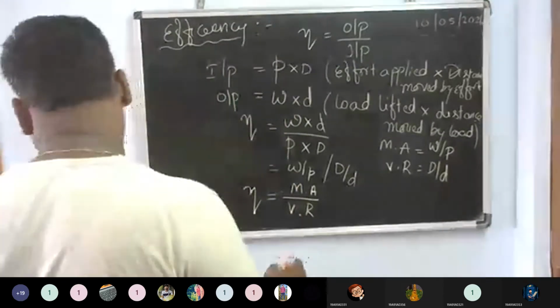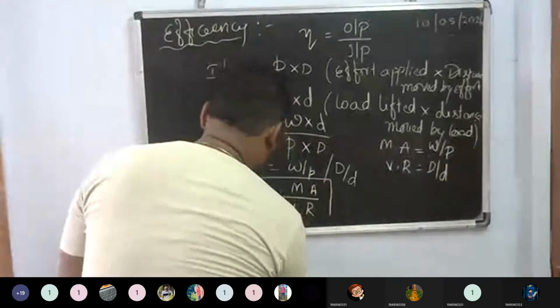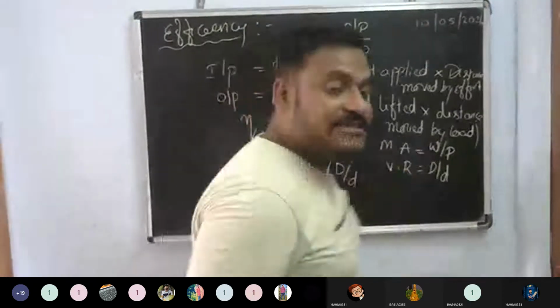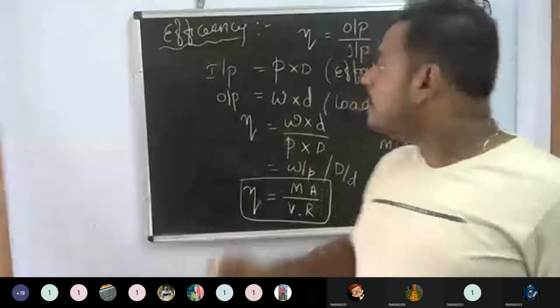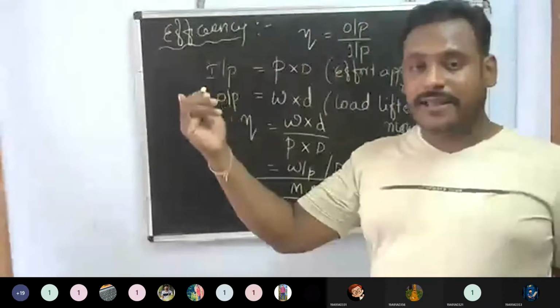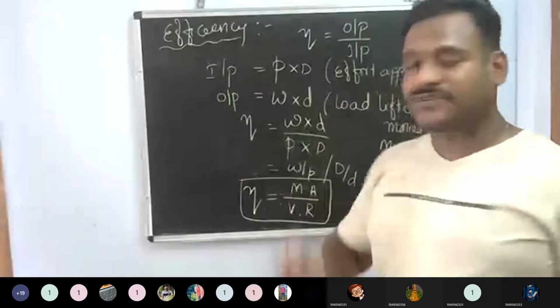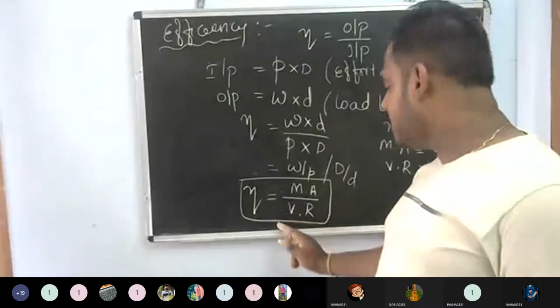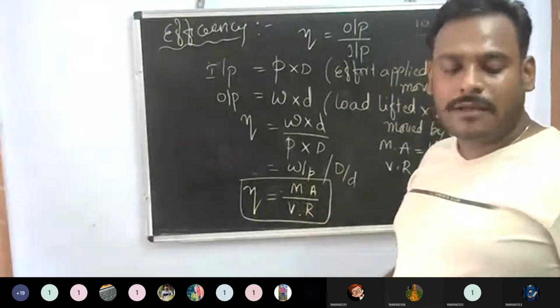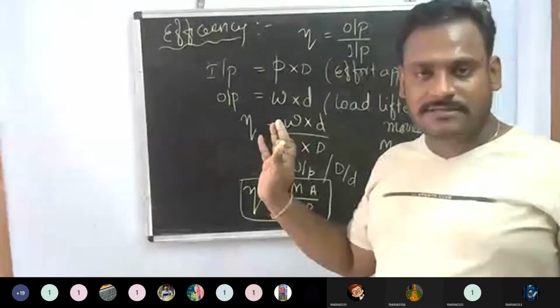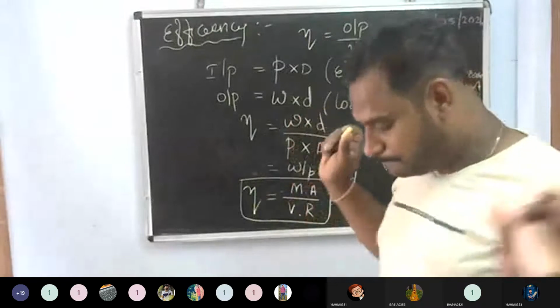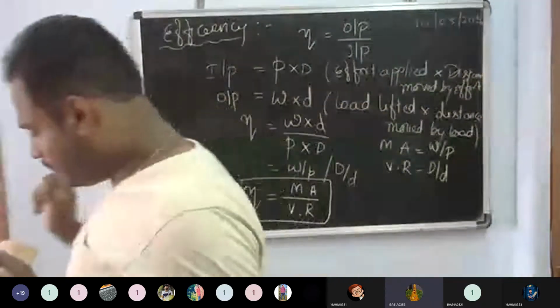This is a relation among these three: mechanical advantage, velocity ratio, and efficiency. The efficiency is equal to mechanical advantage by velocity ratio. Is it okay, guys? Now you got it? Yes, sir.